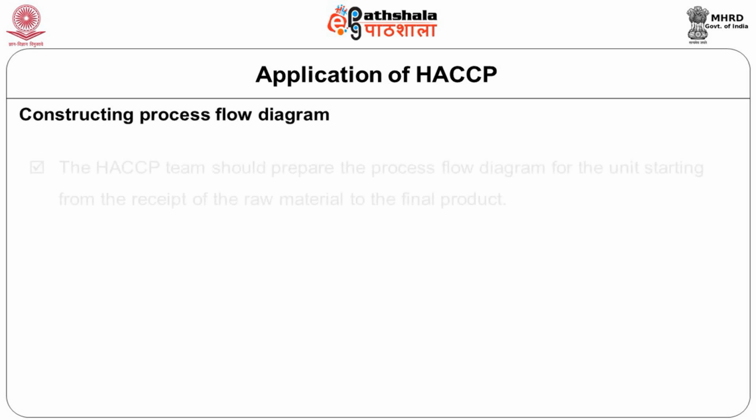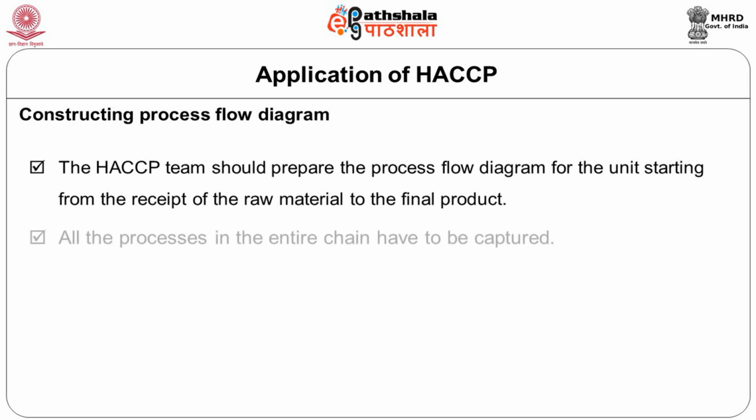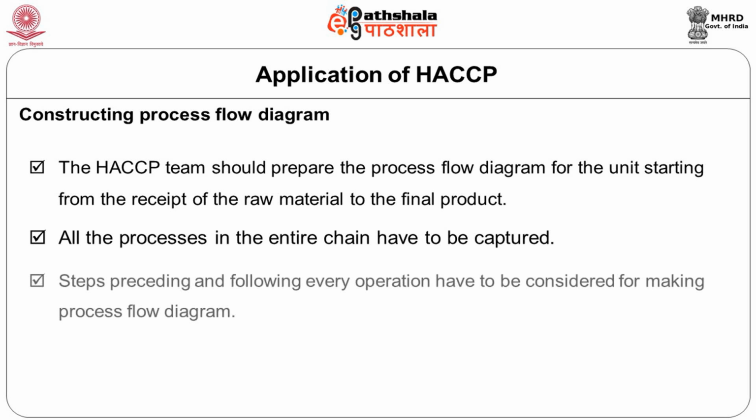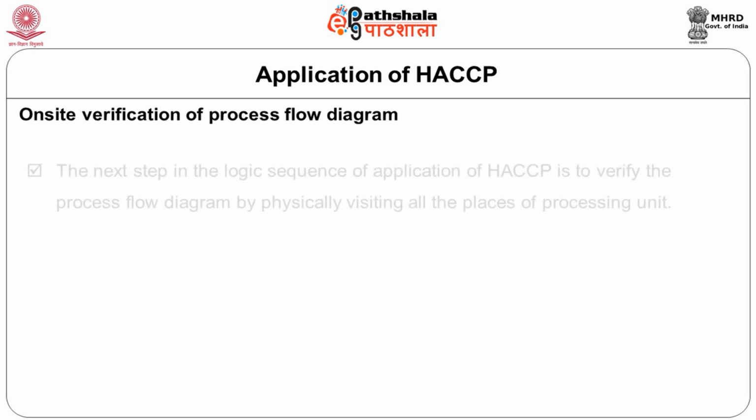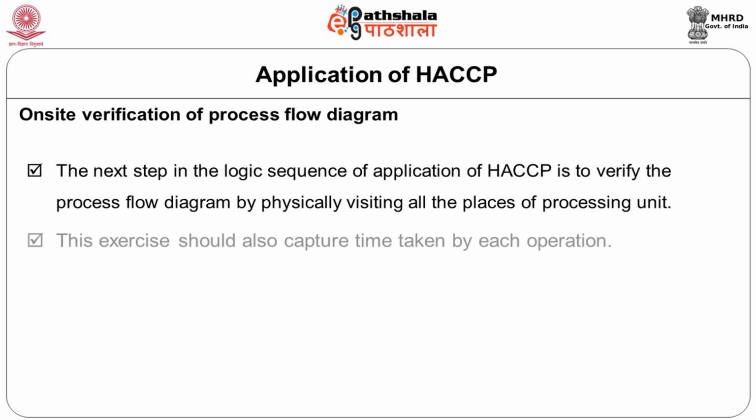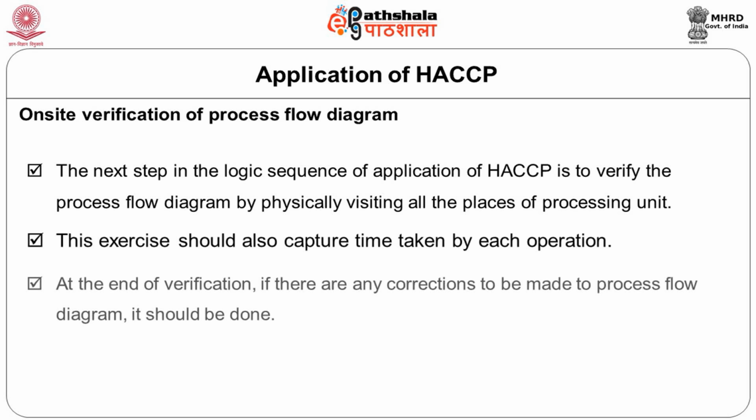Then we also have to have a constructive process flow diagram. That means you have to understand how your raw material is coming to your unit, how it goes through the entire system, and finally how it comes out as your product. This entire sequence of events, when you put it in order, is called a process flow diagram. This has to be done within the lab or within the unit, and once you have that done properly, then you check whether what you have drawn on your drawing table is okay with the actual.